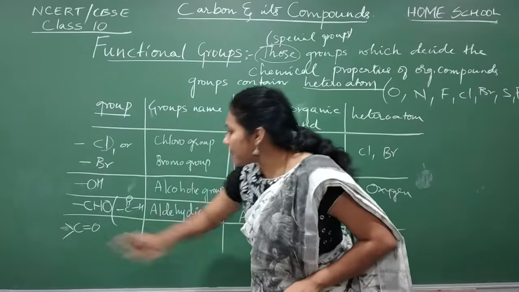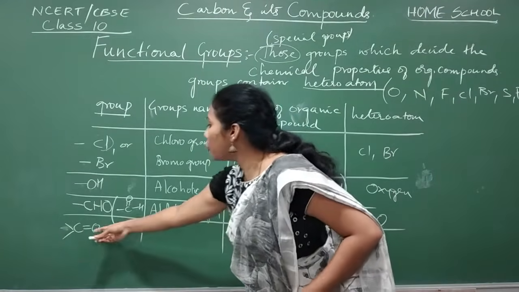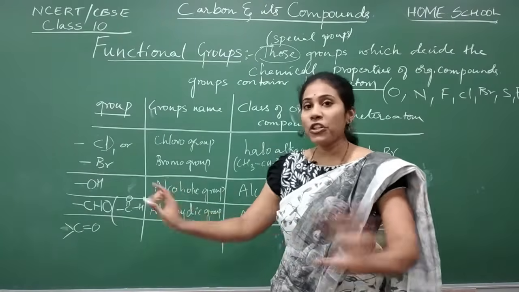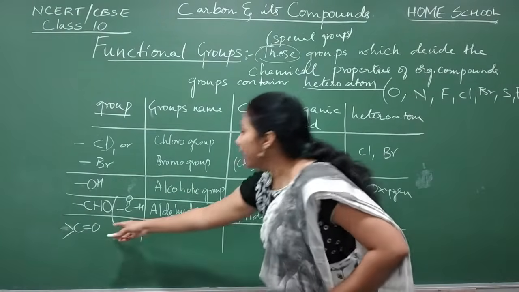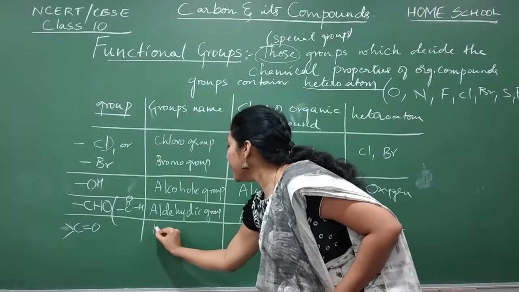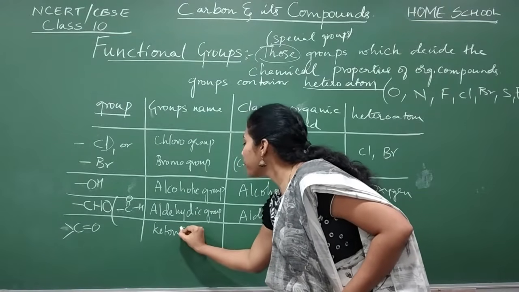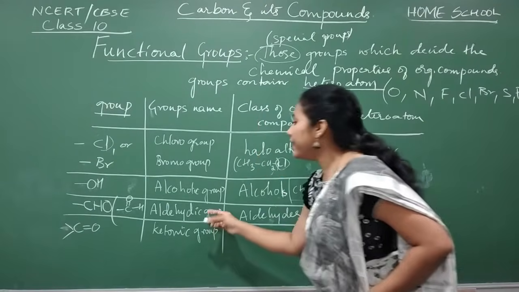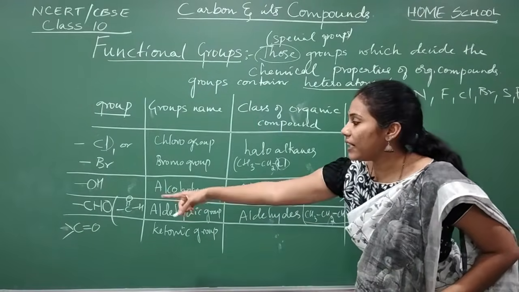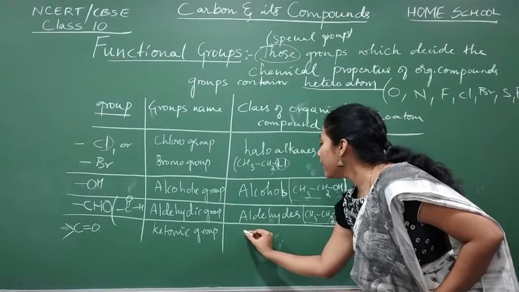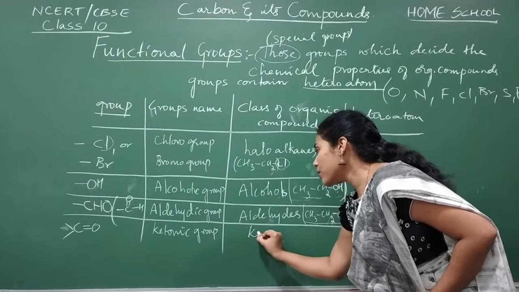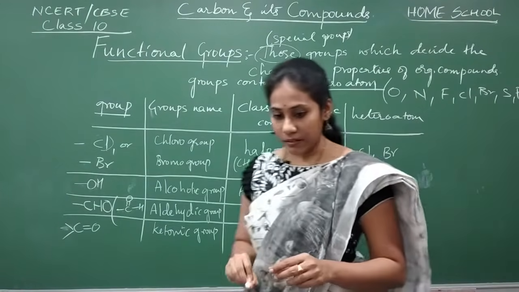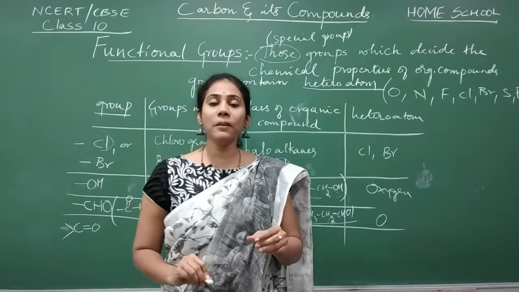Okay, and this group, CO group is different, CHO group is different, OH group is different. You should not get confused. Okay, and this group is called with the name ketonic group. It is called with the name ketonic group. And any organic compound which contains those groups is called a ketone. Ketones. Okay, have you seen the nail polish remover?